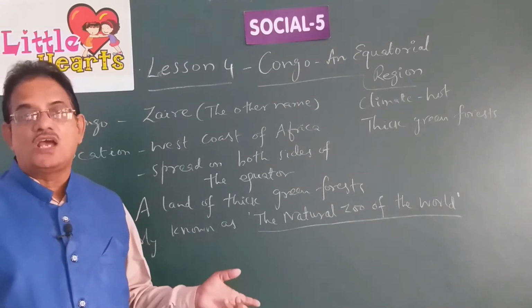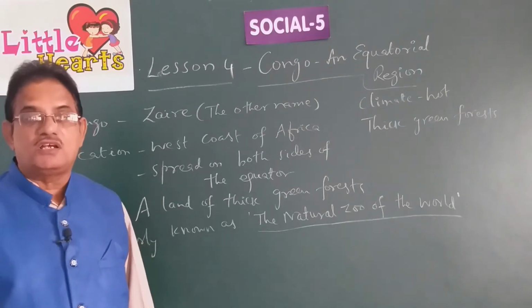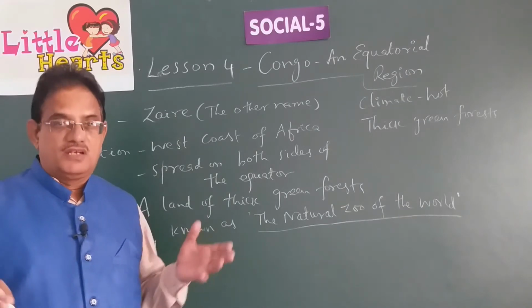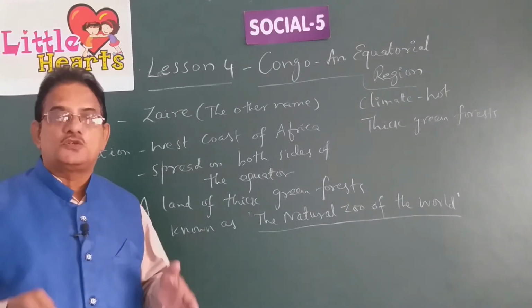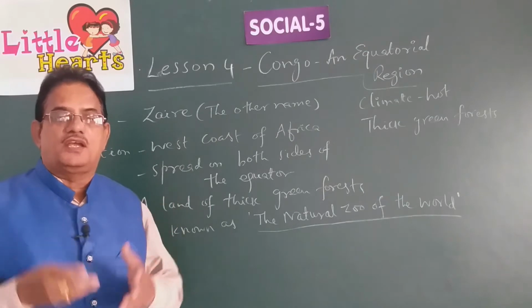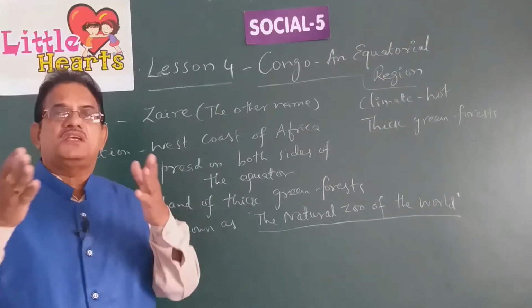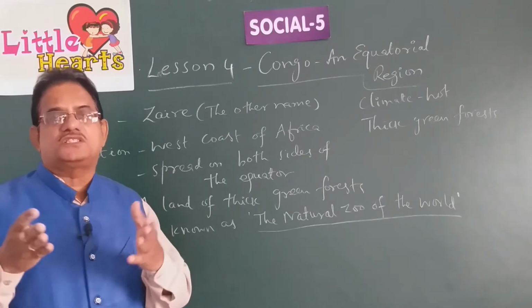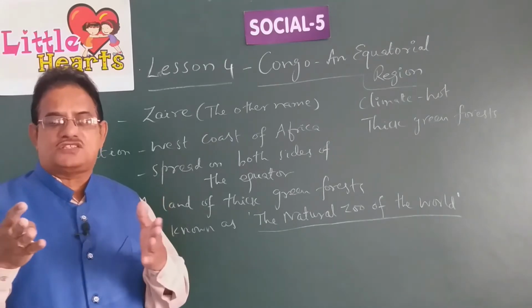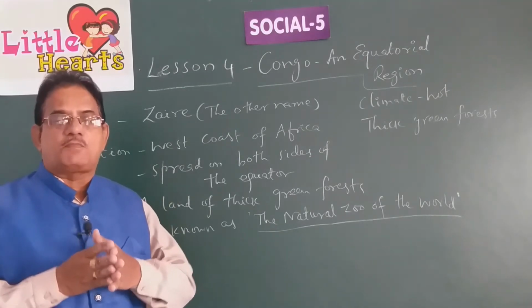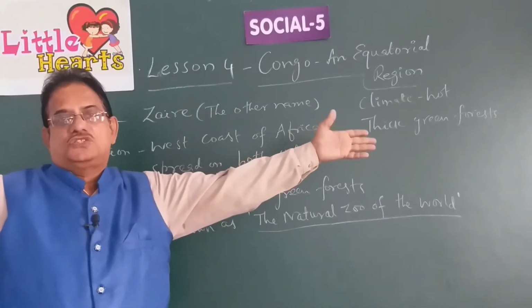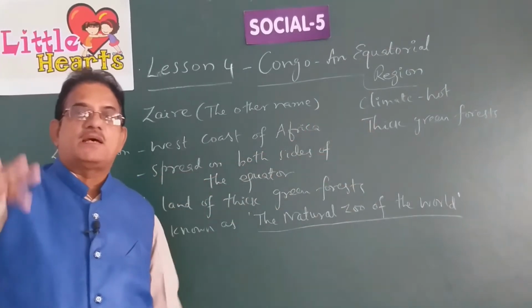The river Congo along with its tributaries. Tributaries means what? When a big river, during the course of its flowing, comes across heavy hills, trees or huge rocks, it gets separated into two or three parts and flows as separate rivers.